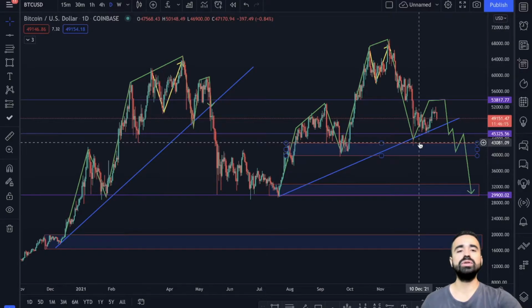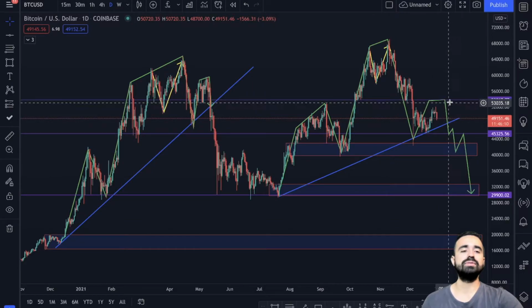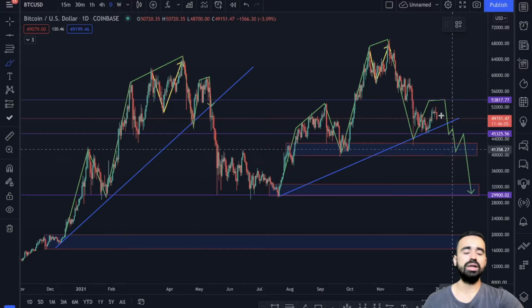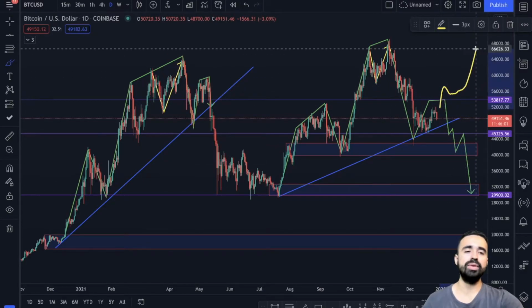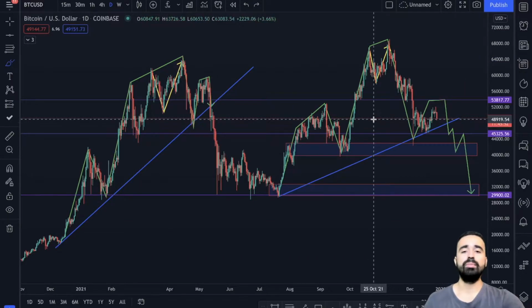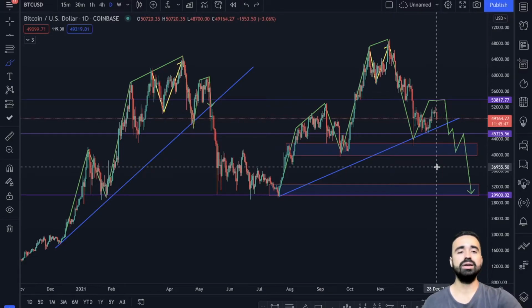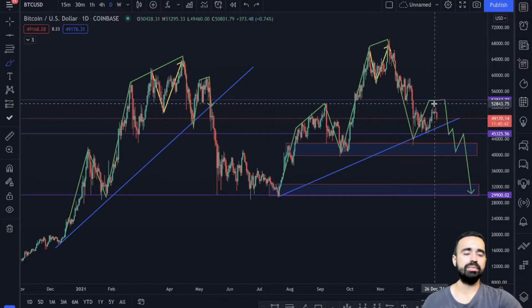To be bullish on BTC, I want BTC to climb above this 53,500 or 800, consolidate here for a little bit, come back here and consolidate for a bit and then move up. That will be the bullish pattern I want to see if I want to go long on BTC. But at this stage, to be honest, I'm not seeing that. I'm more on the bearish side, but this is BTC, anything could happen. So I'm looking bearish at the moment.